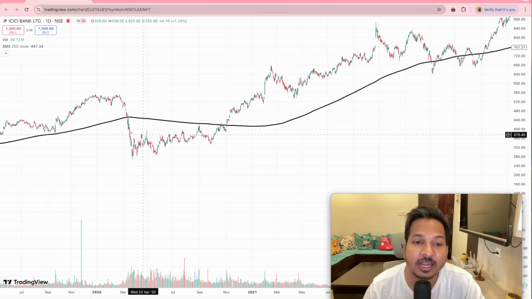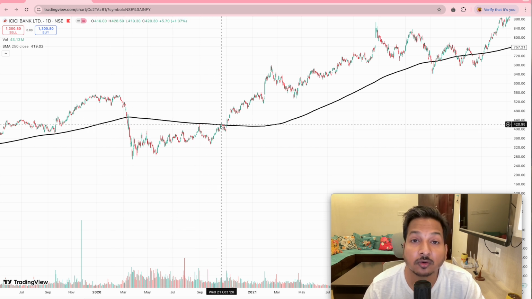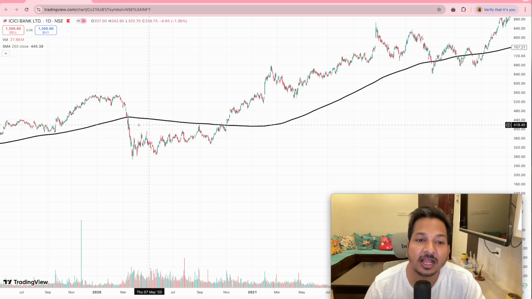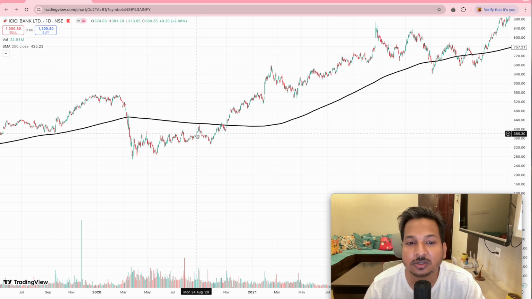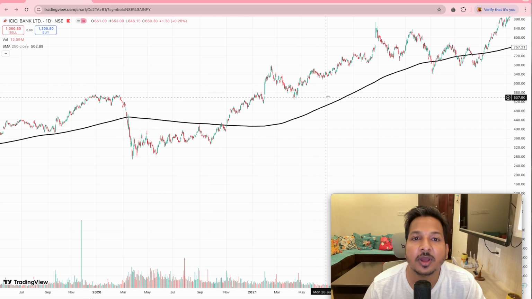And in COVID time, you see, it was below the 250-day moving average for some decent time. From March to October, a lot of time for you to think about it and take a position. Whatever small amount you put here, keep it for a long time. You see, this stock was available around 400 rupees. So these are the times where you can start buying.